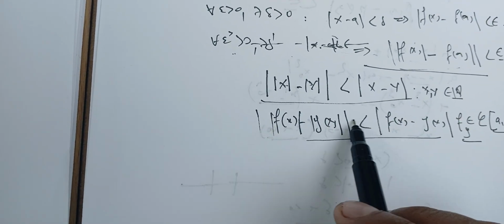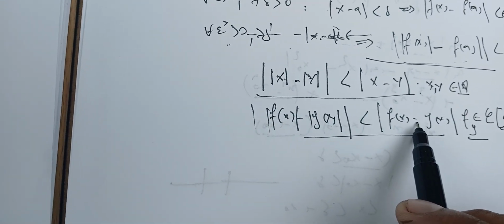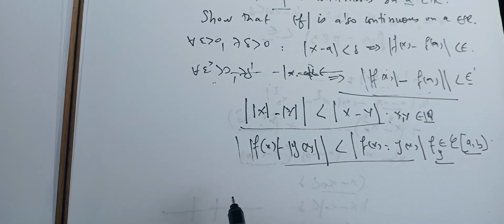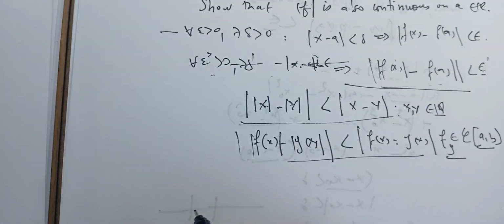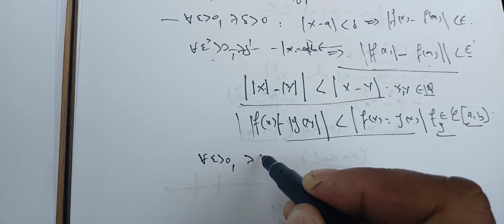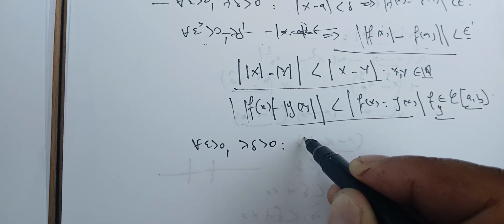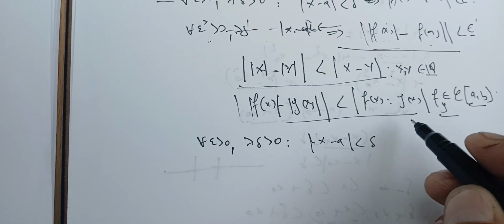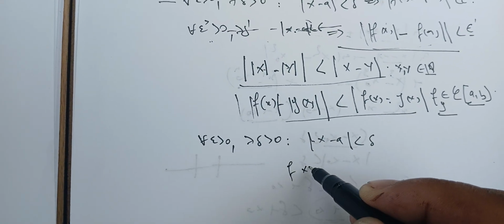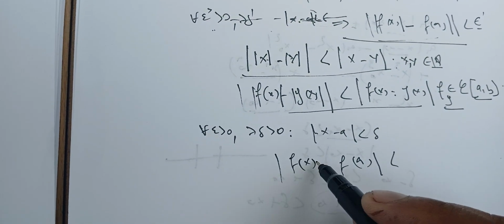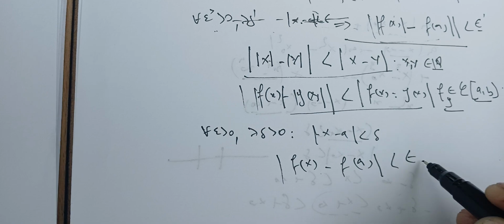We're not going to prove it now, but we're going to use this fact. Given the first condition, we know that for every epsilon positive there is a delta positive such that |x minus a| less than delta will imply that |f(x) minus f(a)| is less than epsilon.